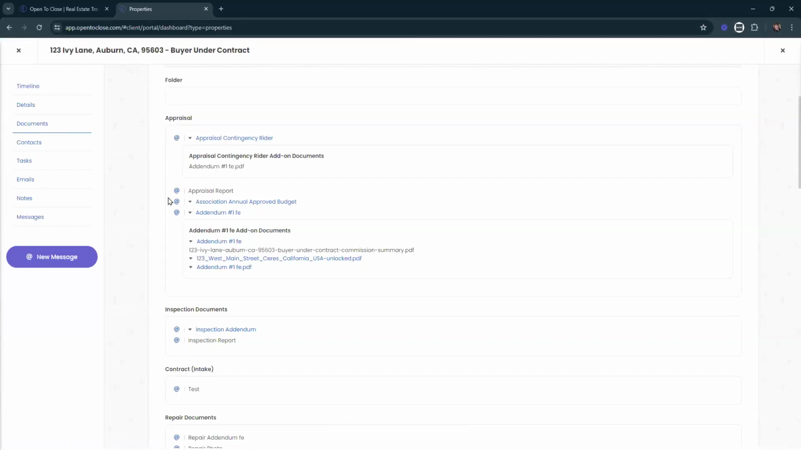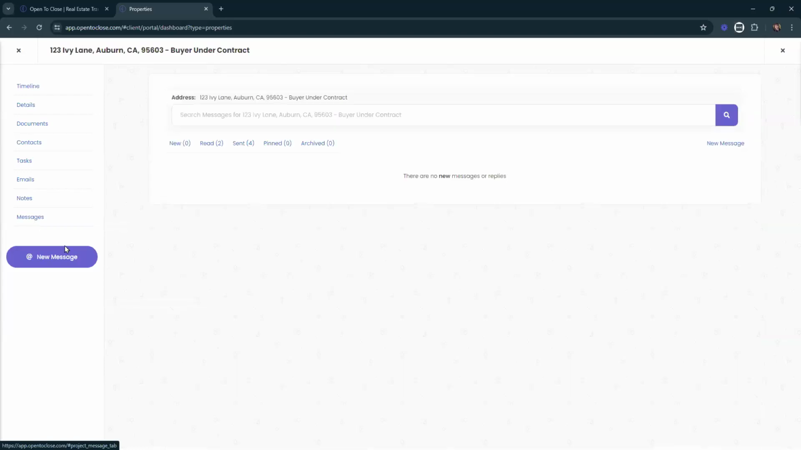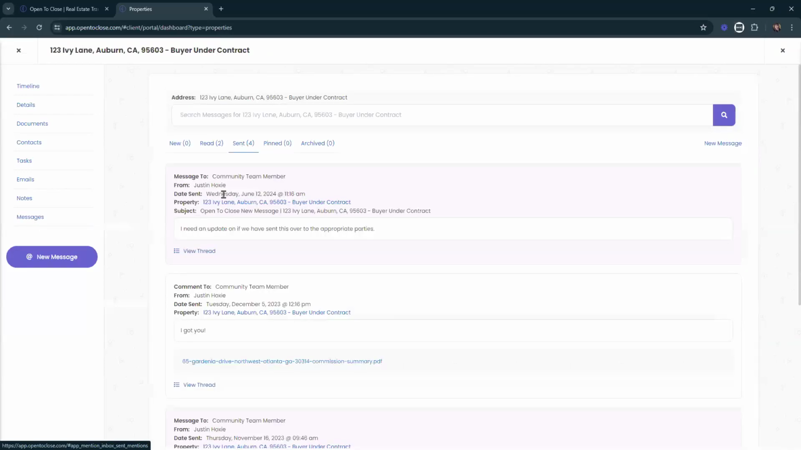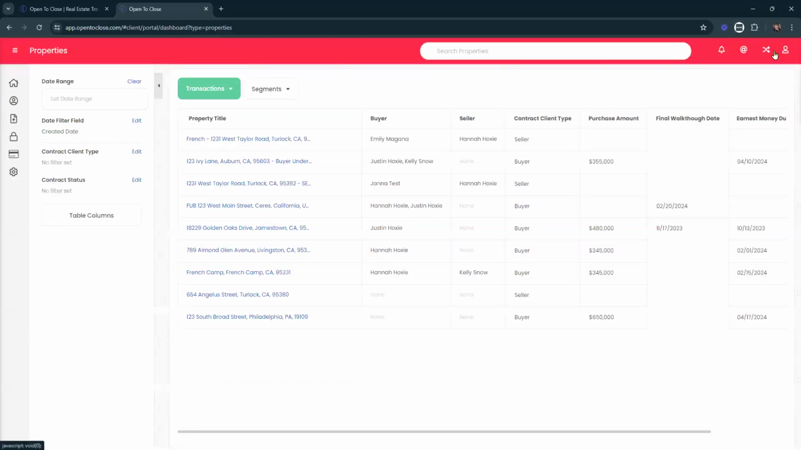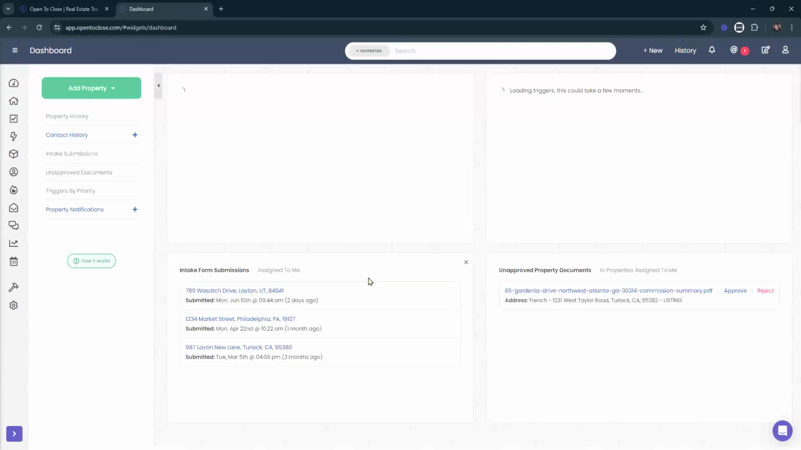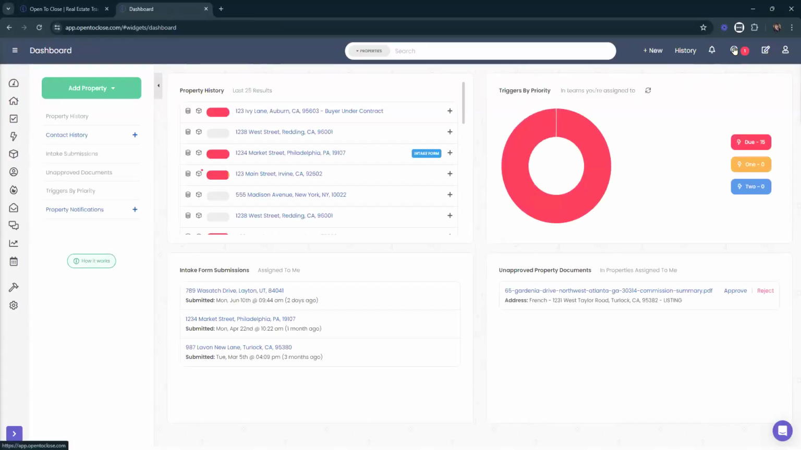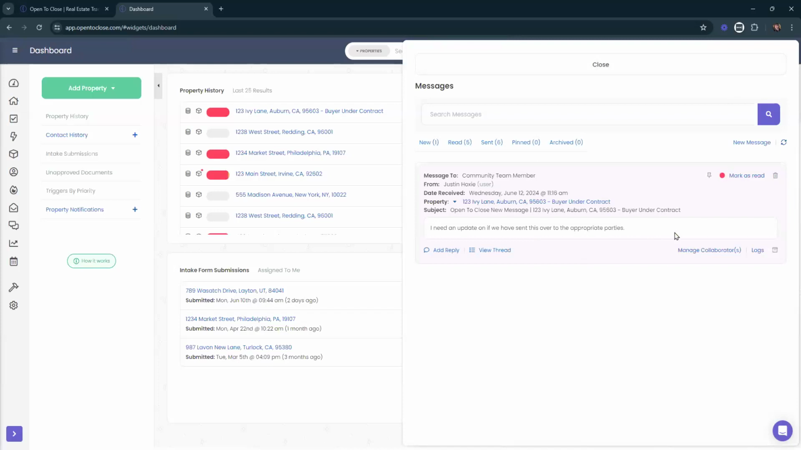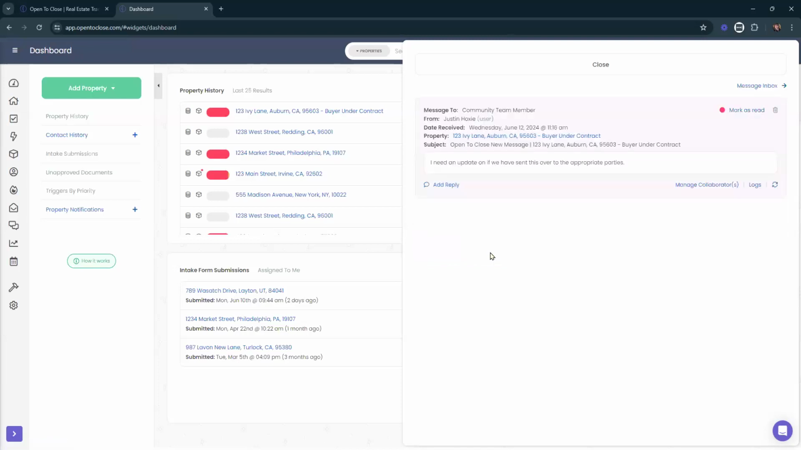Now, once that message has been sent, we can go down to messages, go to send, and see any messages that have been sent. If we log out of the agent portal and go back into our internal portal, so this is like the user logging in, here we can see the little at message up at the top, and we've got this message here. We can see which property it's about, so we can go to it if we'd like to. We can view the thread if we'd like to.